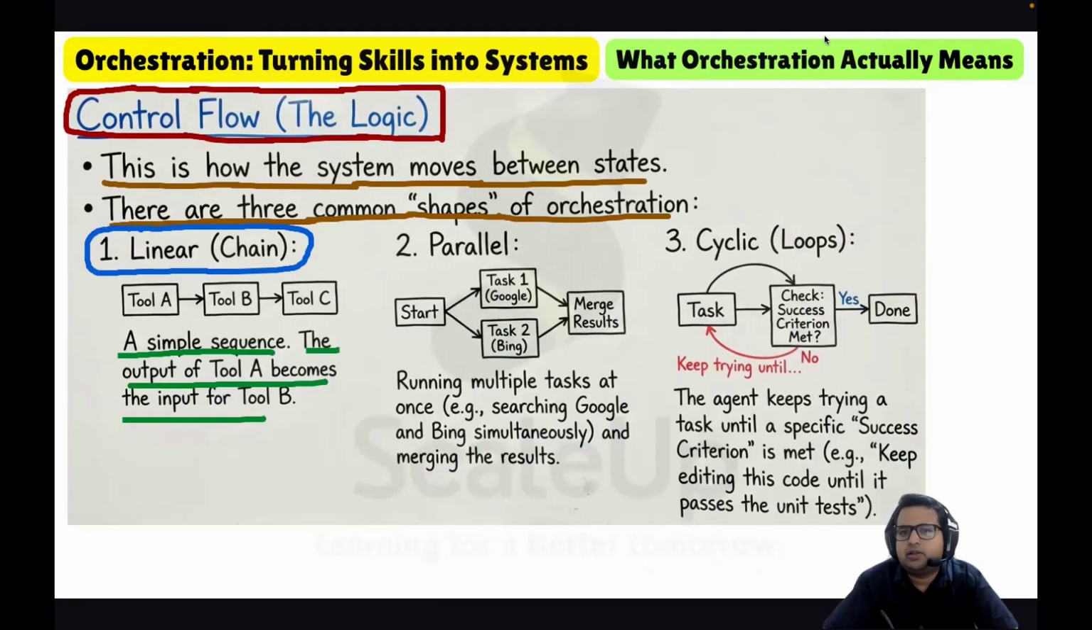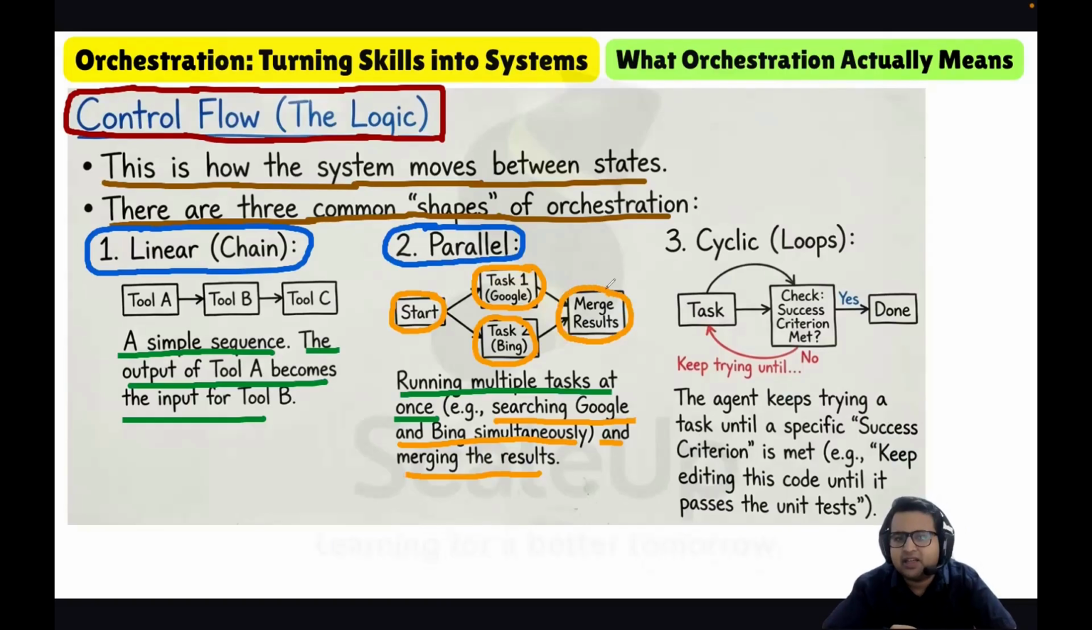We can also have parallel execution. The idea is running multiple tasks at once. At the same time, we are running task 1 and task 2. For example, task 1 is searching Google and task 2 is searching Bing, running simultaneously and merging the results. So that is what parallel is. We are discussing the control flow.